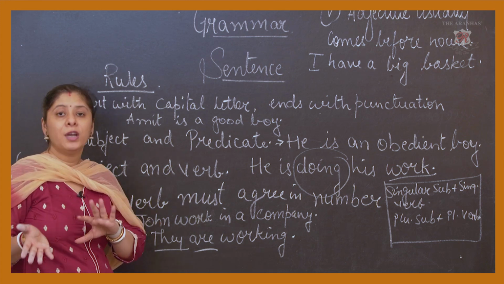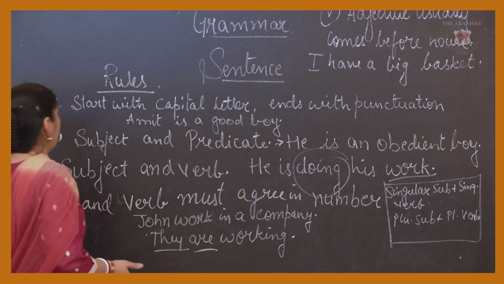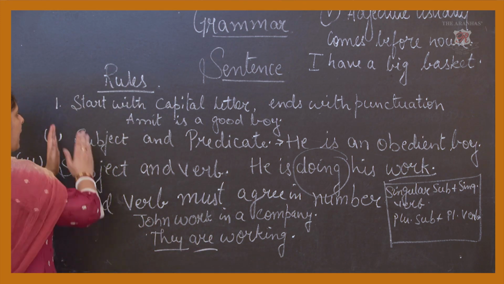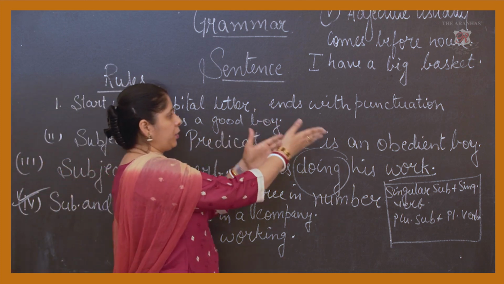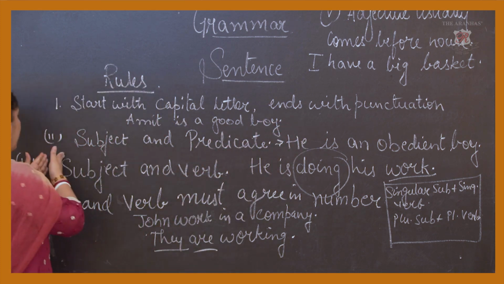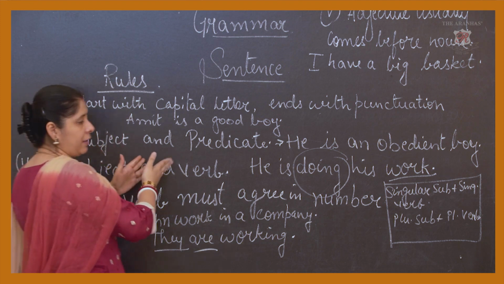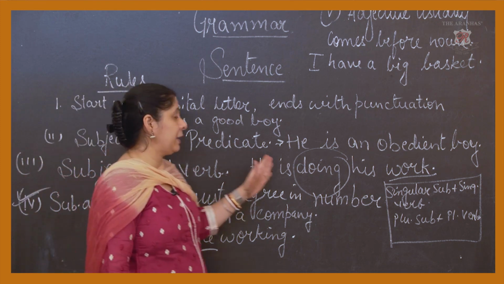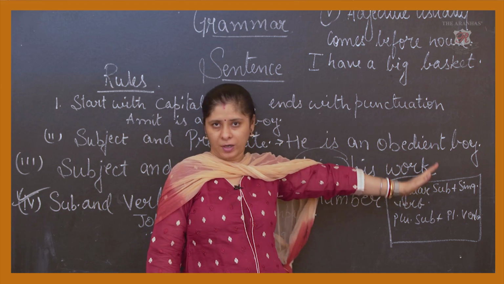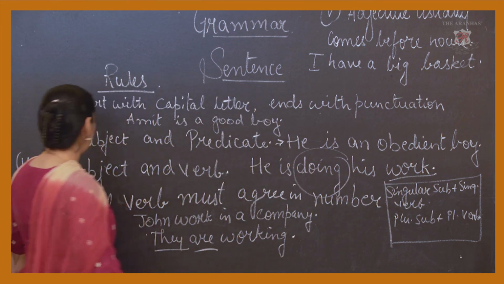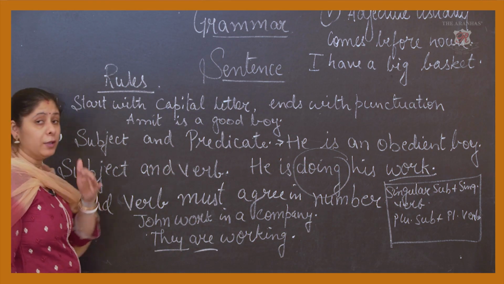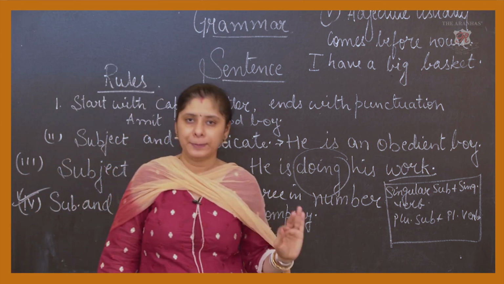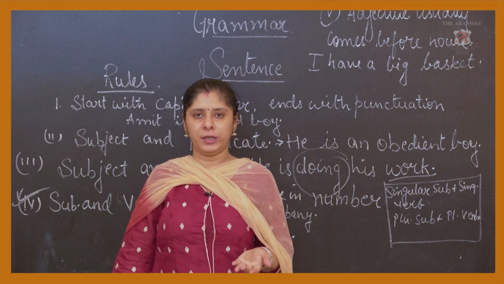But before this I just wanted to clarify something. The first rule talks about starting with a capital letter and ending with punctuation. The second talks about subject and predicate that a sentence should have, that is, he is an obedient boy. Here the subject and predicate are there. The third is that a subject and verb should be there. Without a verb the sentence is not complete. You have to show certain action.